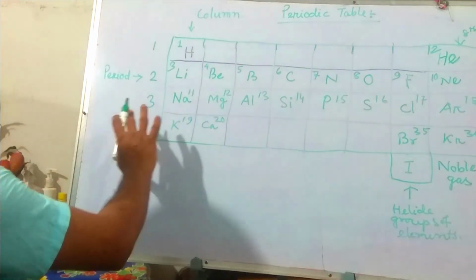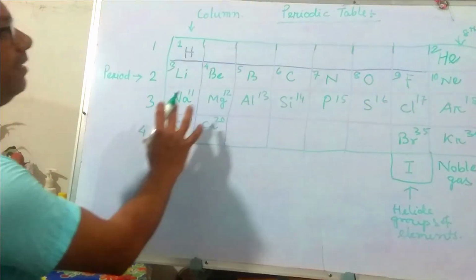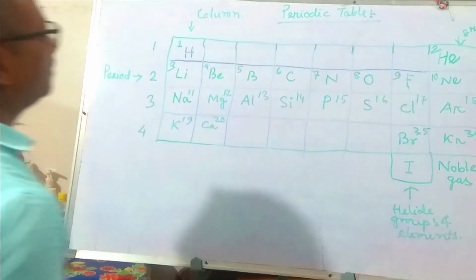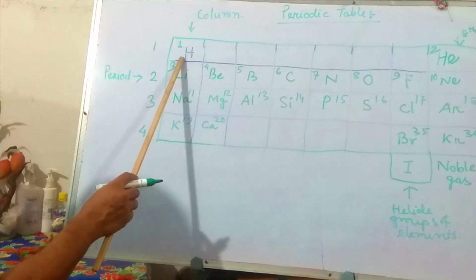So here I have given you the atomic number of the different elements. Now you have to remember the name and symbol of the different elements.